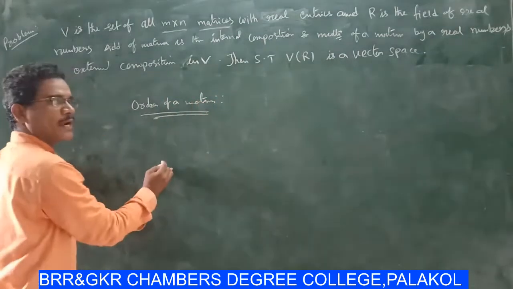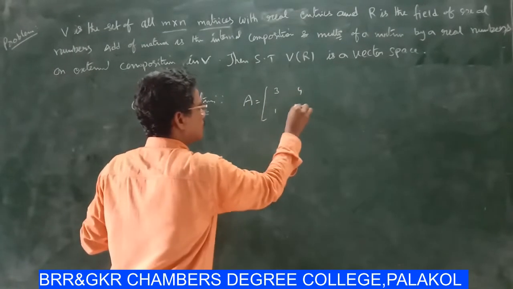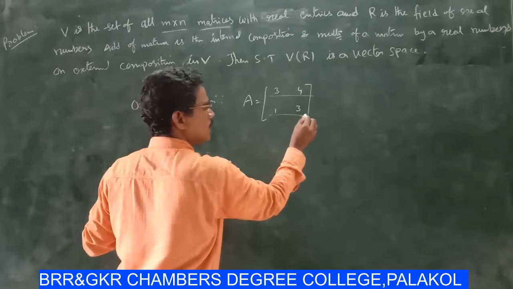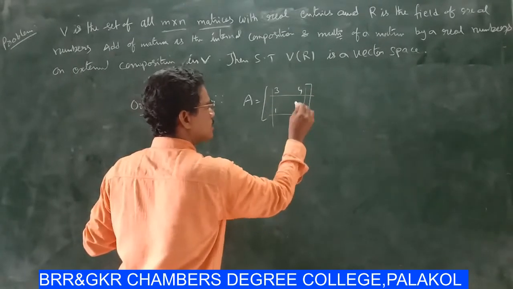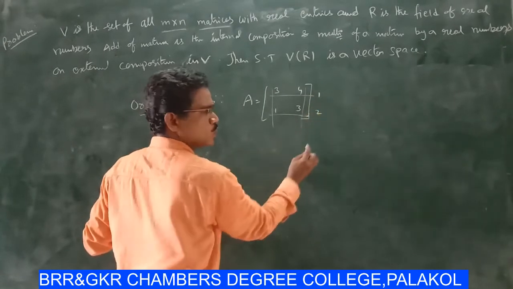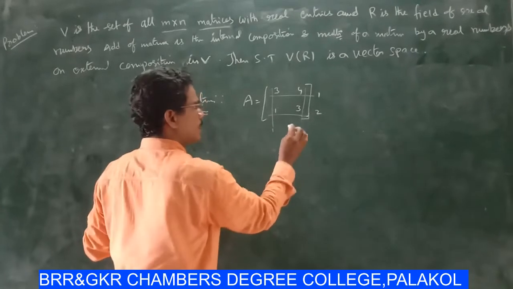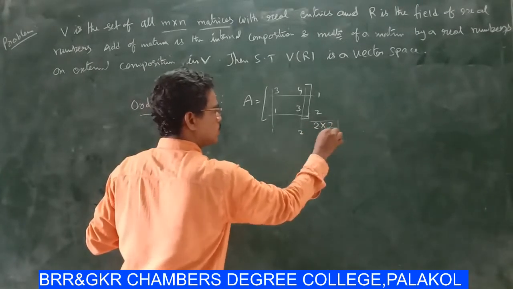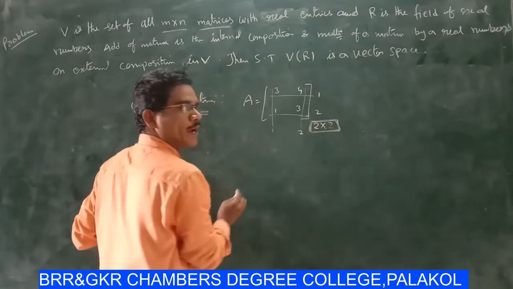Order of a matrix. Suppose the matrix A is equal to 3, 4, 1, 3. Here, the number of rows is 2 and the number of columns is 2. Then the order of the matrix is 2 by 2.